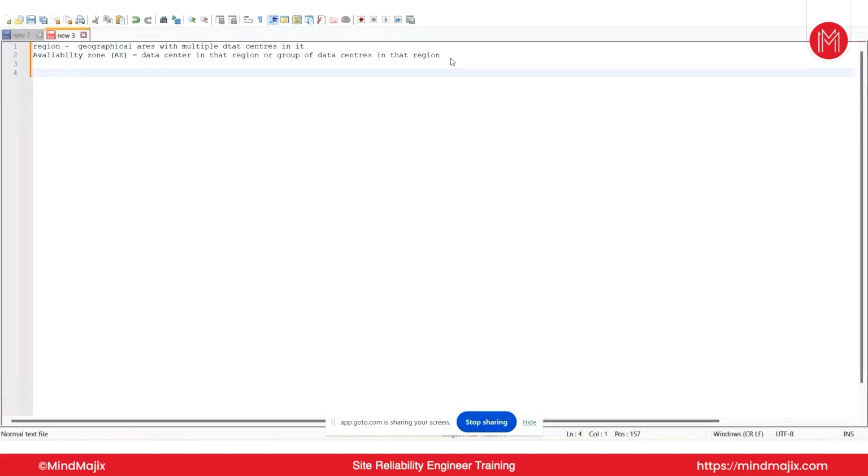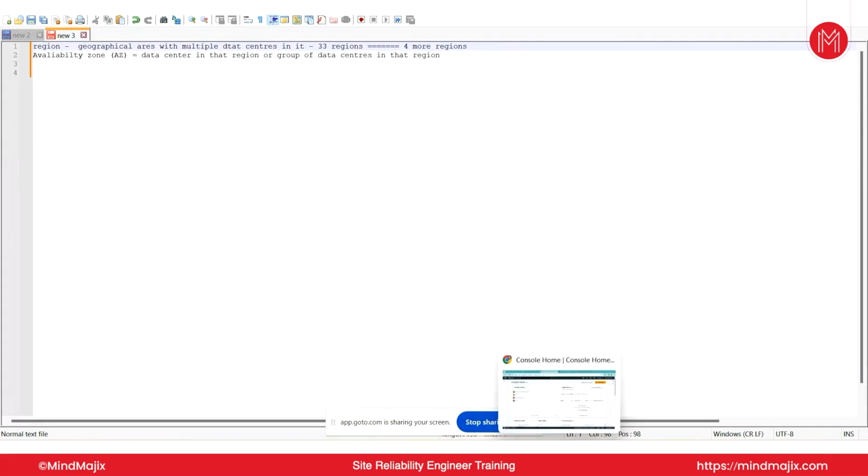Yes, sir. Okay, the next thing: as of now, there are currently around 33 regions, and four more regions are coming up. That means AWS is planning to launch four more regions. Like you are seeing here, I will directly show you.